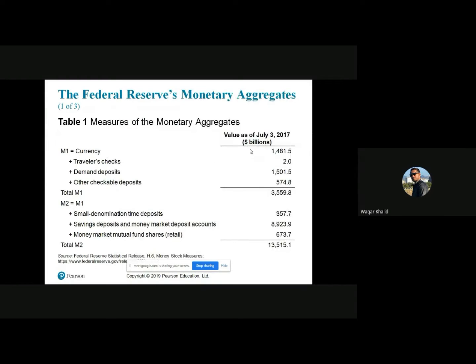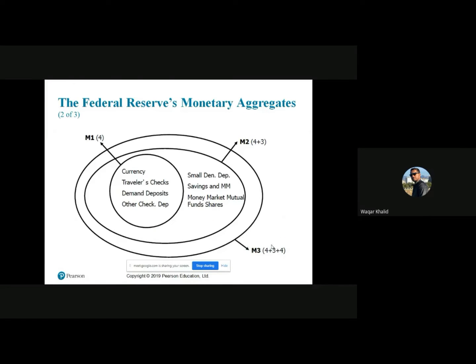Look at this data. The Federal Reserve monetary aggregates: M1 is currency plus traveler checks, demand deposits, other checkable deposits. This was the amount of M1, $3,559 billion. Now, if we add to get M2, M2 is equal to M1 plus all these assets. So total M2 is equal to $13,515 billion. This is the amount of the total aggregate of M2. You can see from this figure as well.